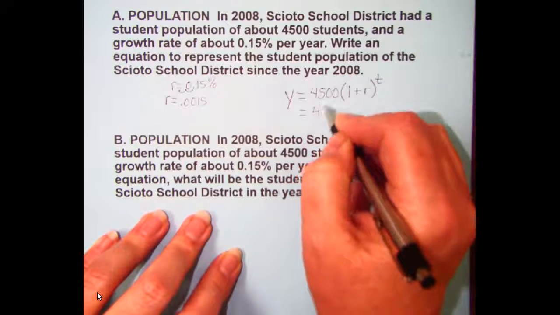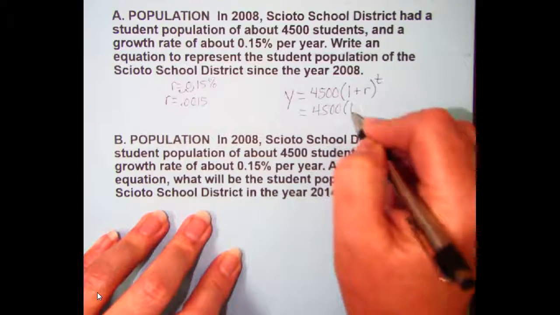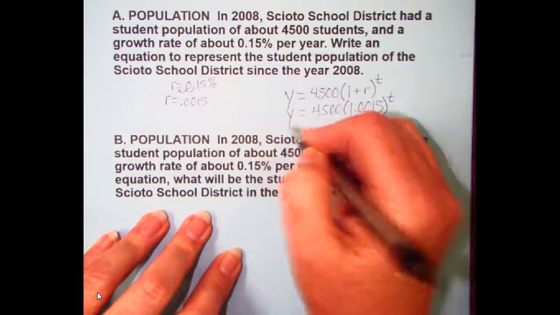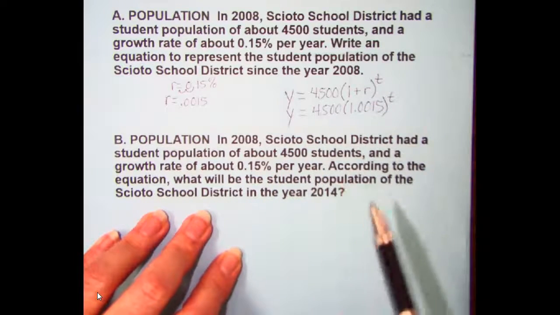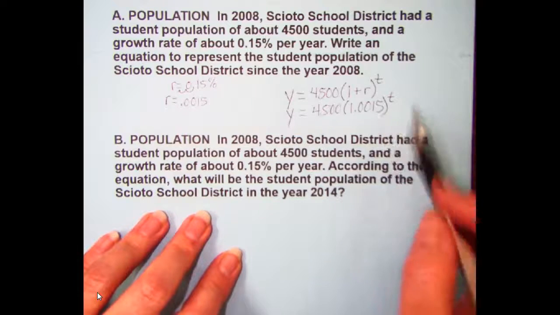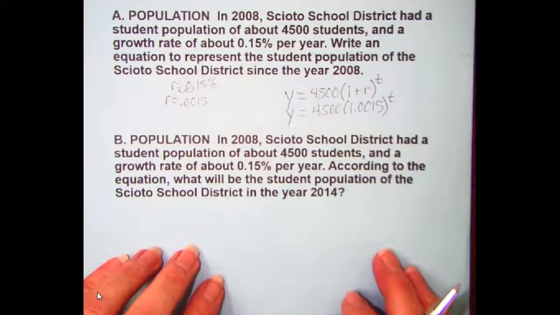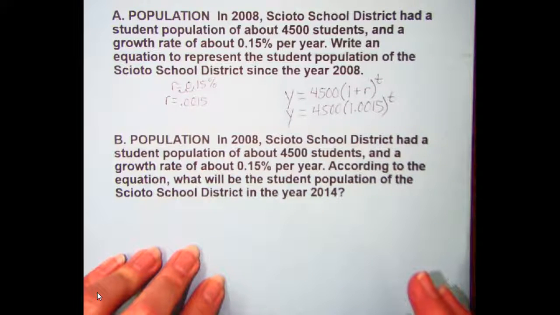So 4,500 times 1.0015 raised to the t power. Remember that when you're writing the equation, you are writing that equation so that no matter what time is, you can come up with an answer. Go back and do B if you haven't now.